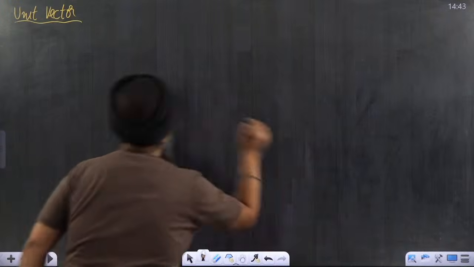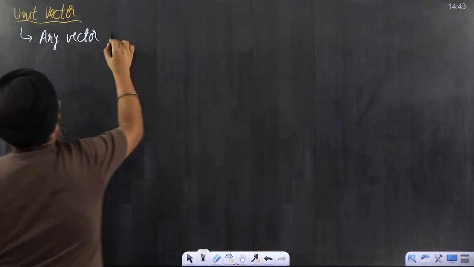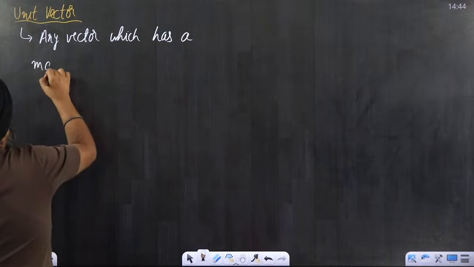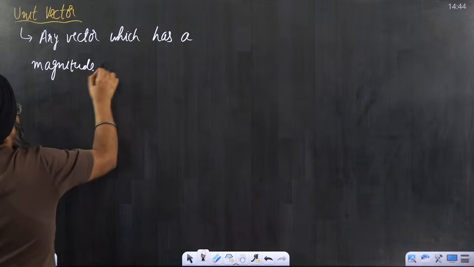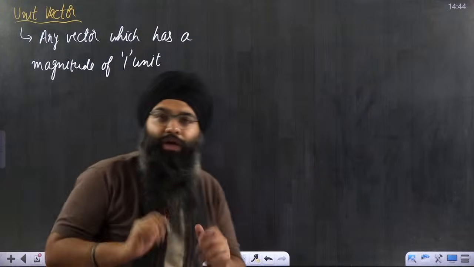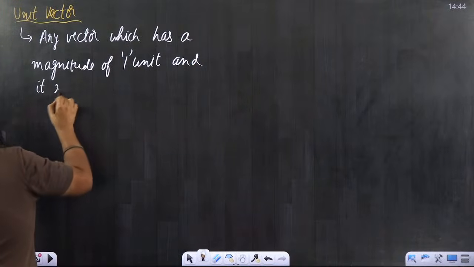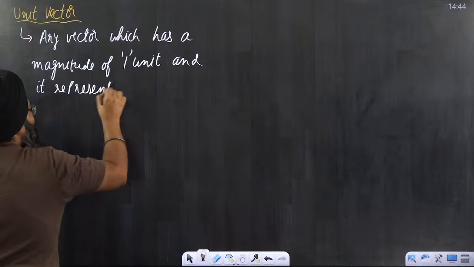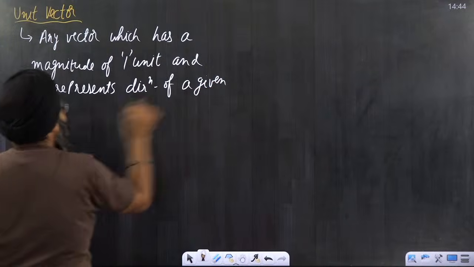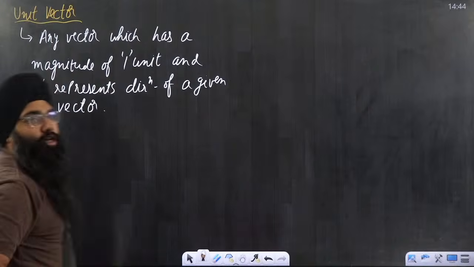Any vector which has a magnitude of 1 unit and it represents the direction of a given vector, then we call that vector a unit vector.